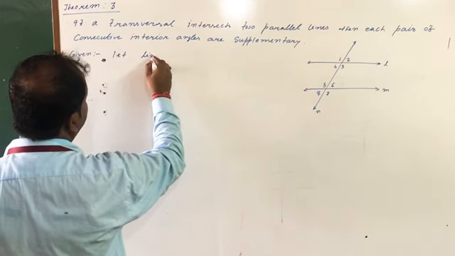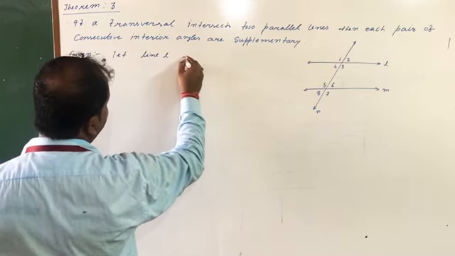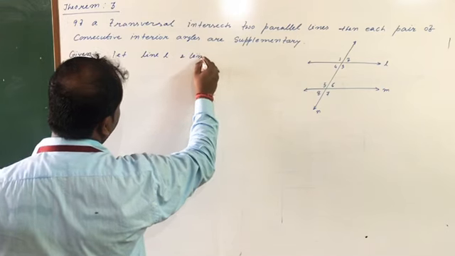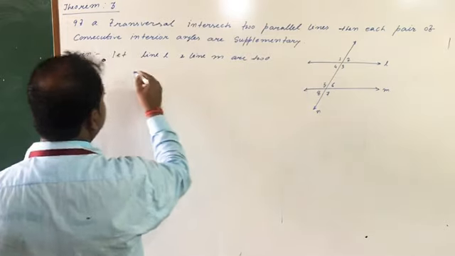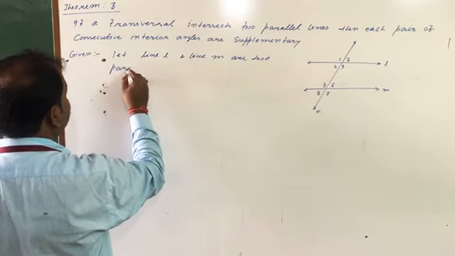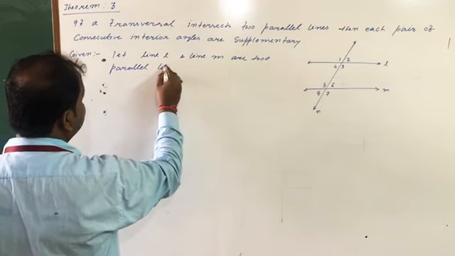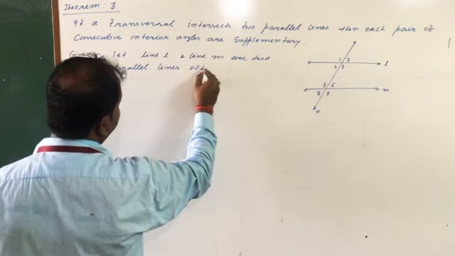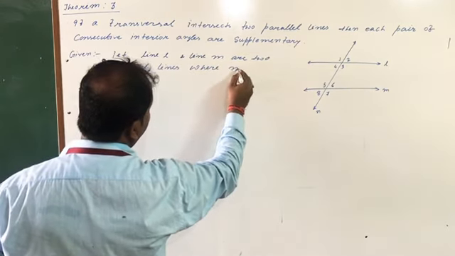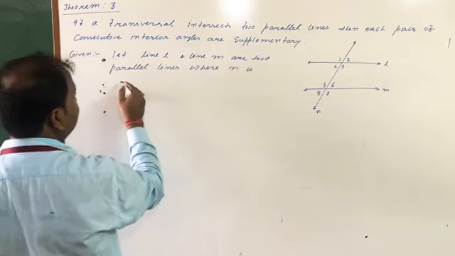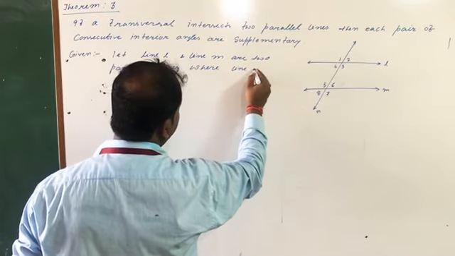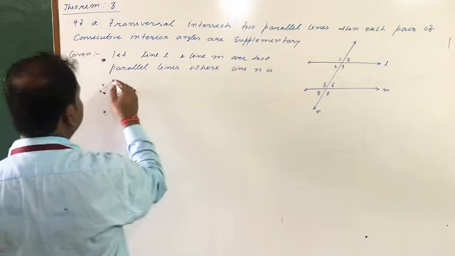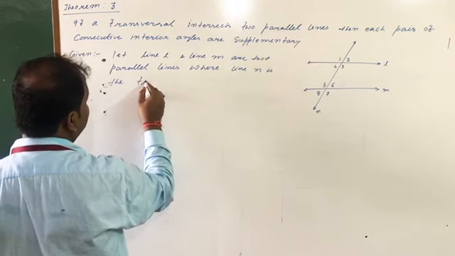Let line L and line M be two parallel lines, where line N is the transversal.